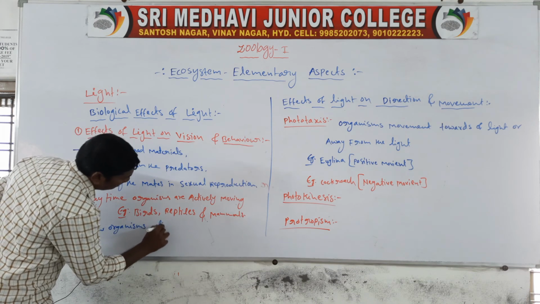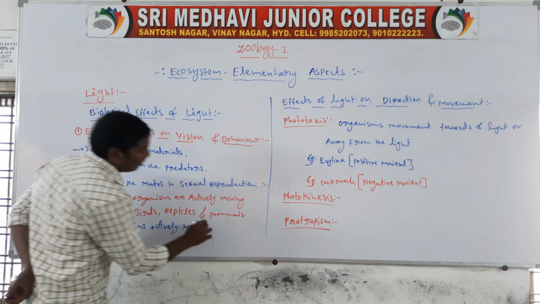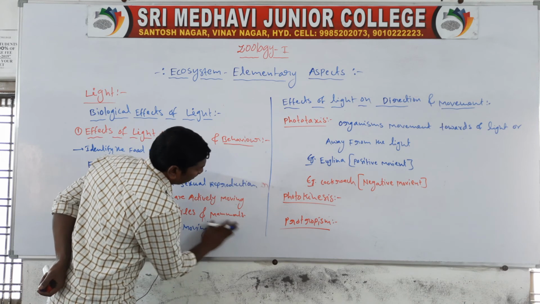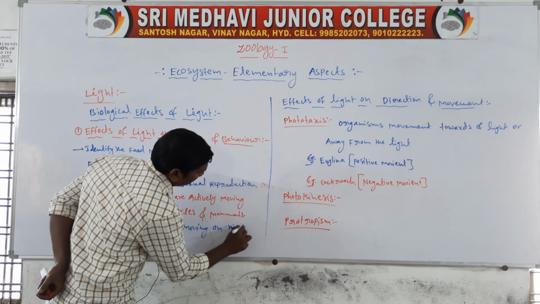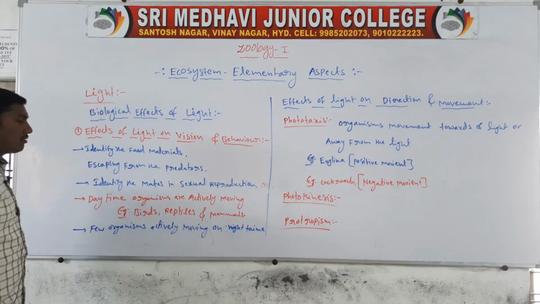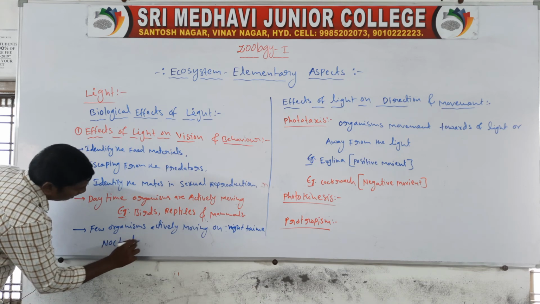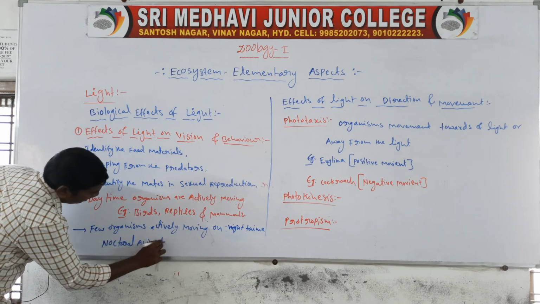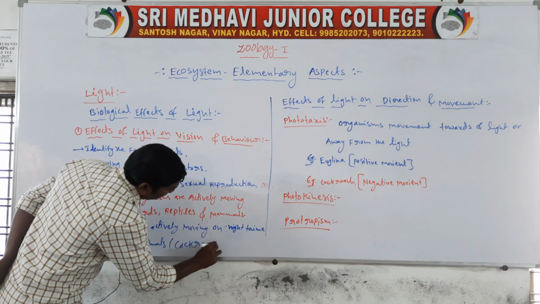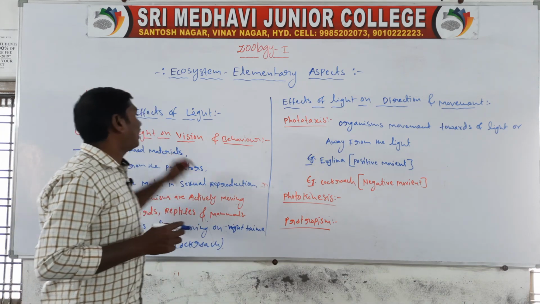Some organisms are actively moving at night time. These types of organisms are called nocturnal animals. Example, cockroach. So these are the effects of light on vision and behavior.